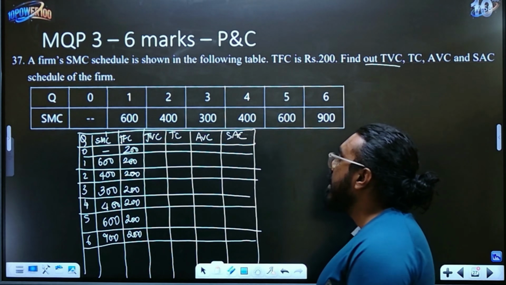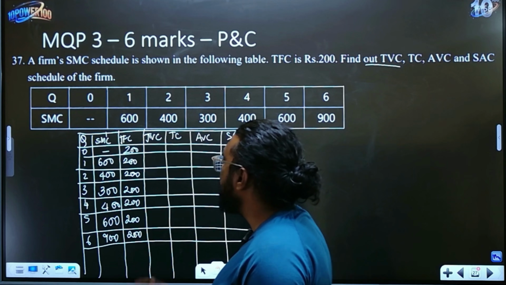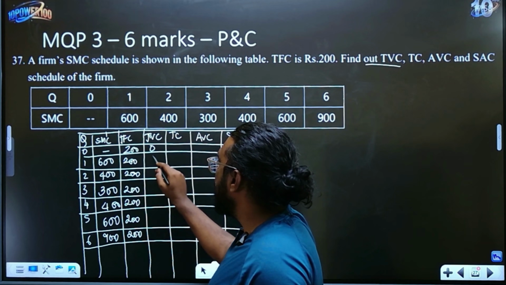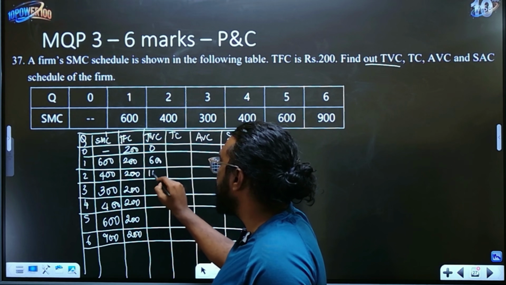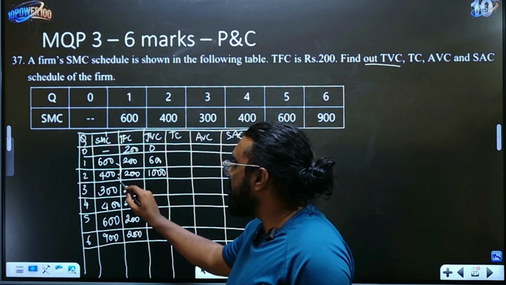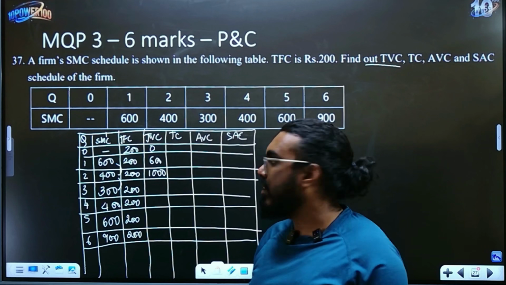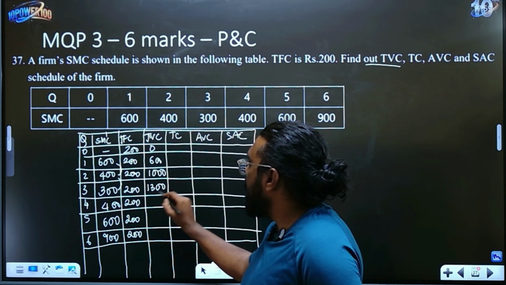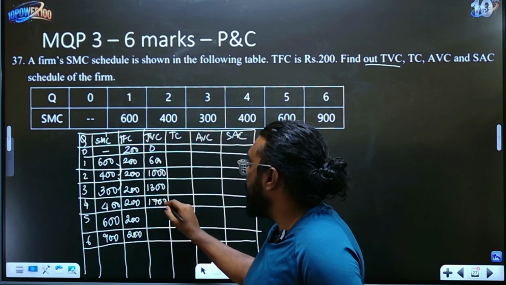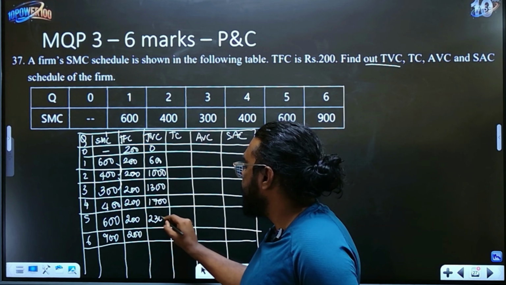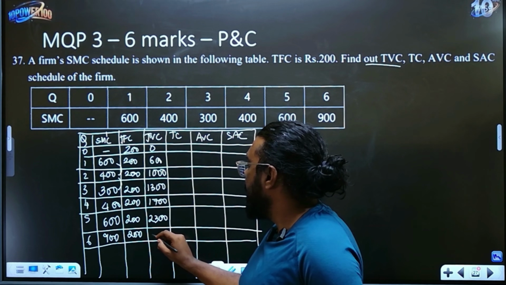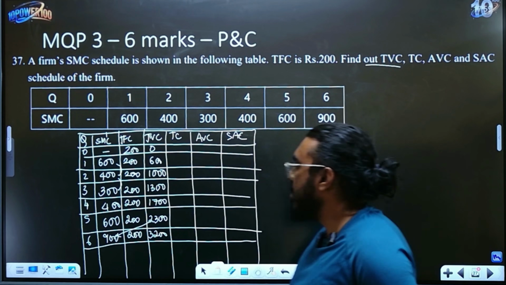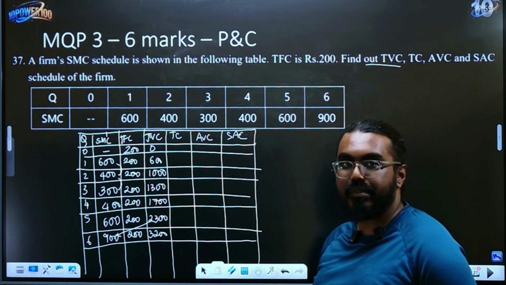Okay, now let's find the total variable cost. Like I said, it is just a cumulative, right? So this will be 0, 600 will be as it is, 600 plus 400 is nothing but 1000. So what I'm doing is I'm just adding the values to the subsequent marginal cost. So 1000 plus 300 is 1300, 1300 plus 400 is 1700, this is 2300 and this is 3200. So 2300 plus 900, that's your total variable costs we have got.